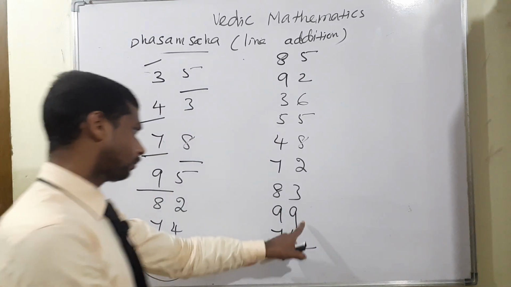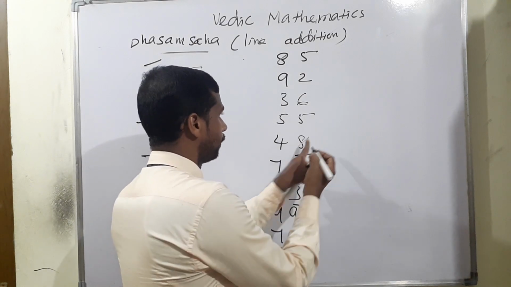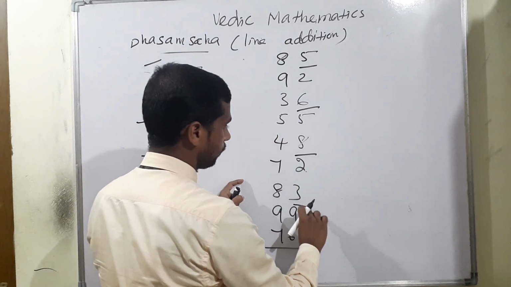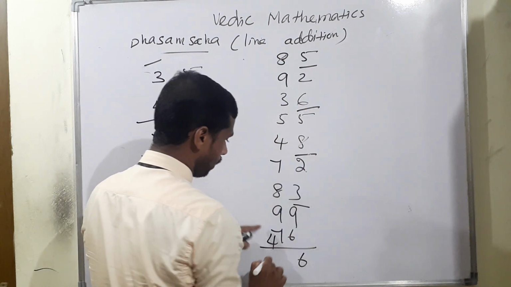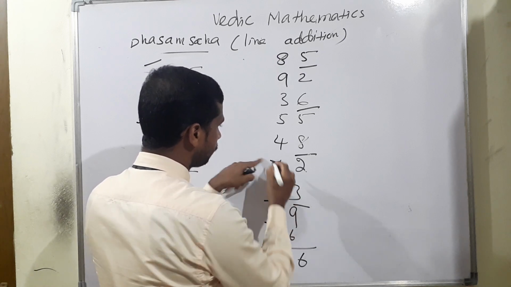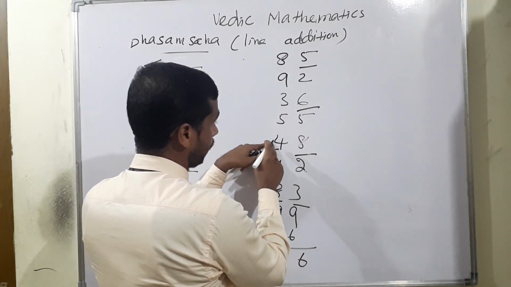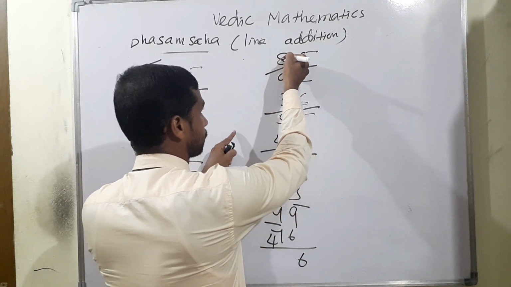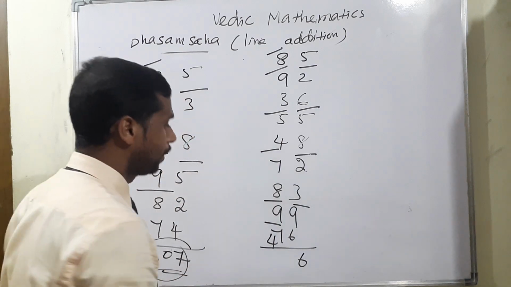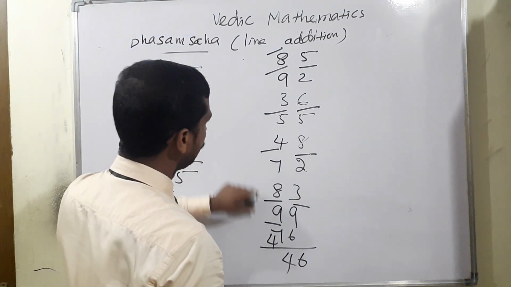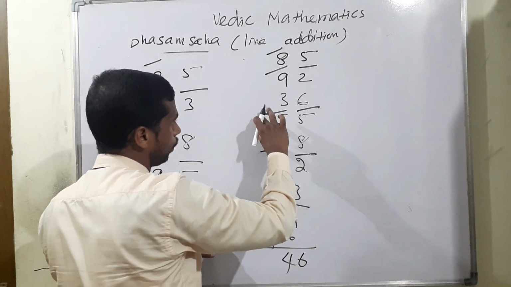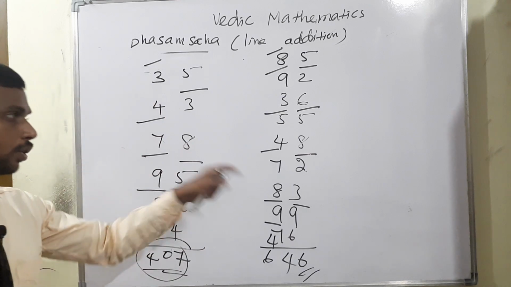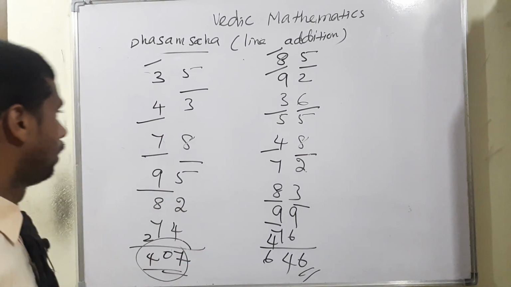Look at there, 5, 0, 3, 1, 1 plus 5, 6. Now 1, 2, 3, 4. 1, 0, 5, 4, 5 plus 4, 9. Again 4, 4 plus 3, 7, 6, 6 plus 8, 14. So 4, 1, 2, 2, 6, isn't it? So 2. So 2 plus 2, 4, 4 plus 2, 6, 646. This is a 2-line addition, Vedic maths. Okay. Now next one.